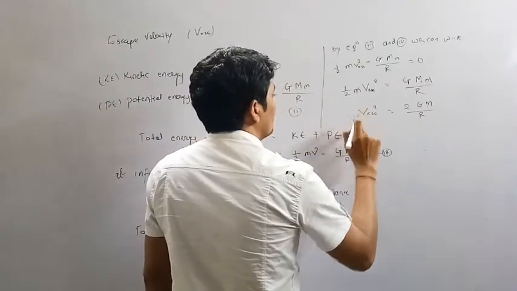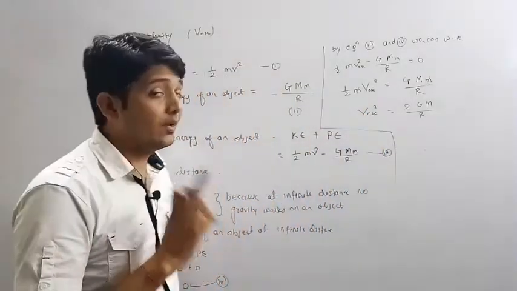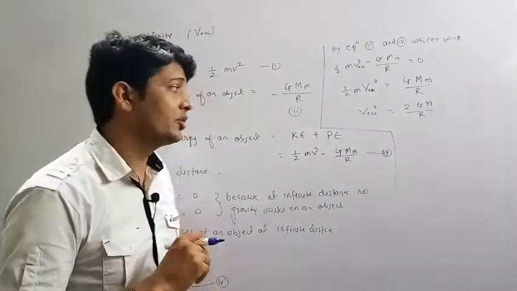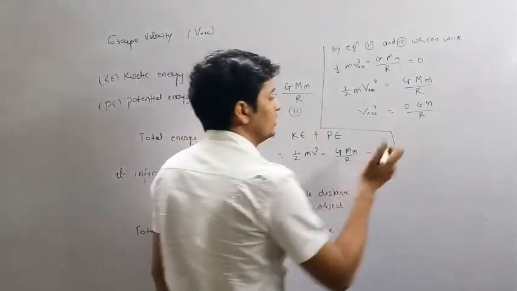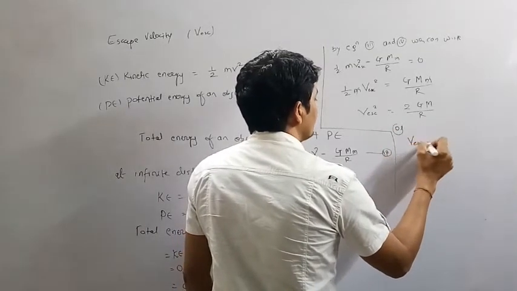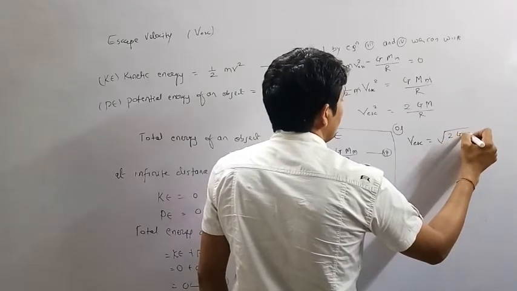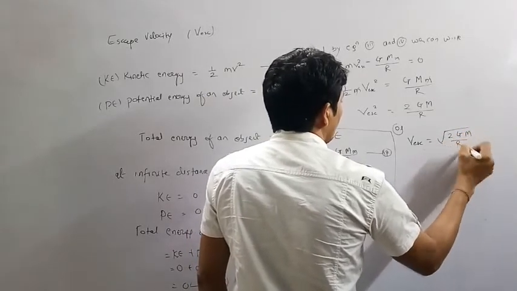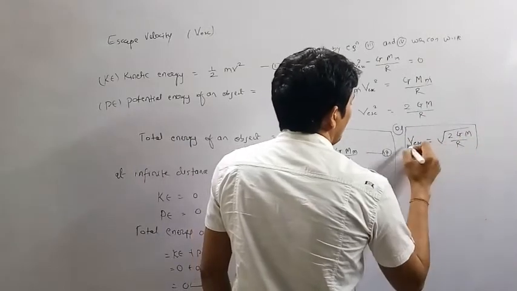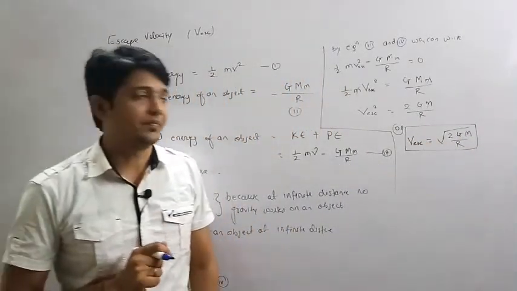Now we want the escape velocity, not its square, so we have to take the root on both sides. We can write v escape equals root of 2 G M divided by R. So this is the formula to calculate the escape velocity.